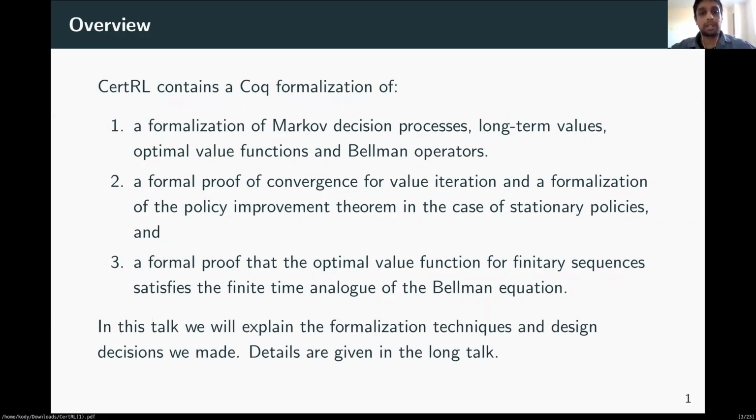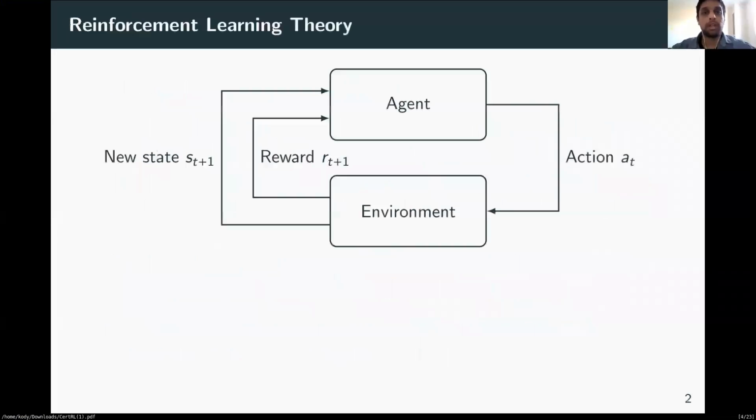In this talk, I will explain the formalization techniques which we used for our formalization work, and the details will be given in the long talk and also in the preprint.